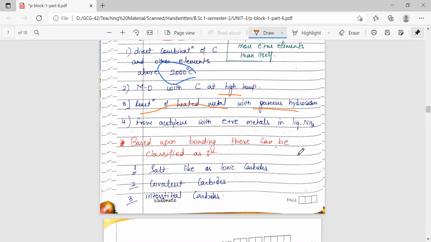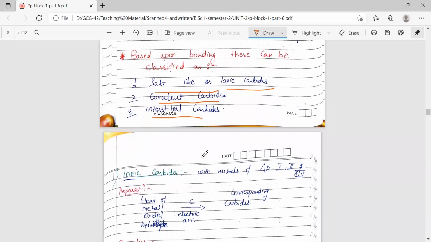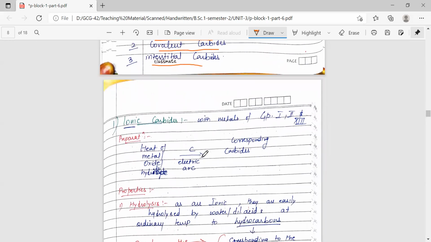So based upon the bonding, these carbides can be classified into three types. First one is salt-like or ionic carbides, where ionic bonding is present. Second one is covalent carbides, as the name indicates, covalent bonding must be there. The third one is interstitial carbides. So the first category is ionic carbides.